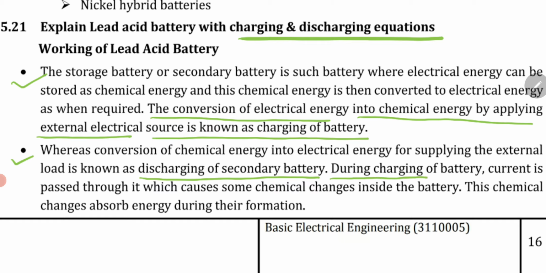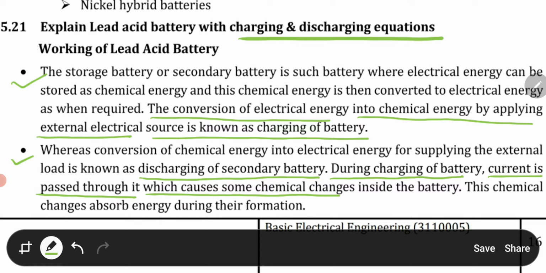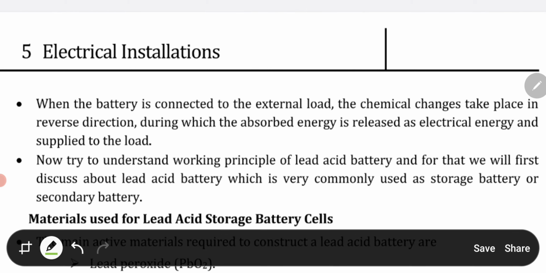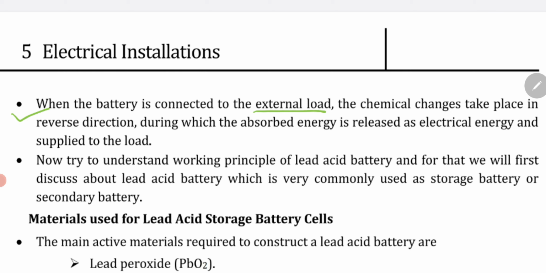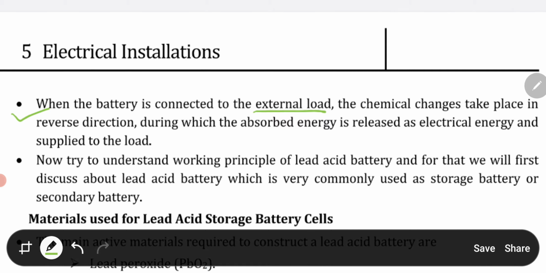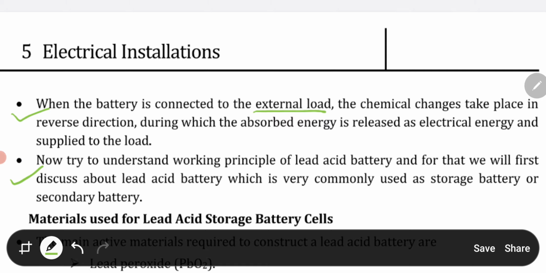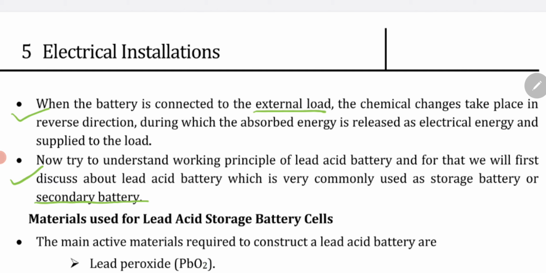During charging of the battery, current is passed through it, which causes some chemical changes inside the battery, and these chemical changes absorb energy during their formation. When the battery is connected to the external load, the chemical changes take place in the reverse direction, during which the absorbed energy is released as electrical energy and supplied to the load. Now we will try to understand the working principle of the lead acid battery, which is very commonly used as a storage battery or secondary battery.